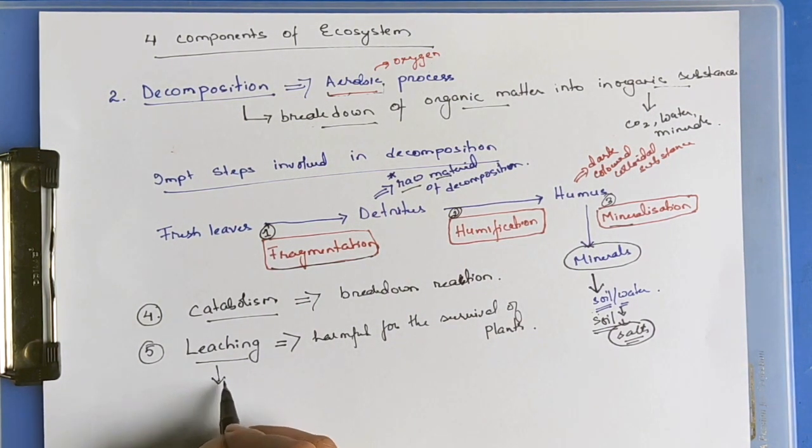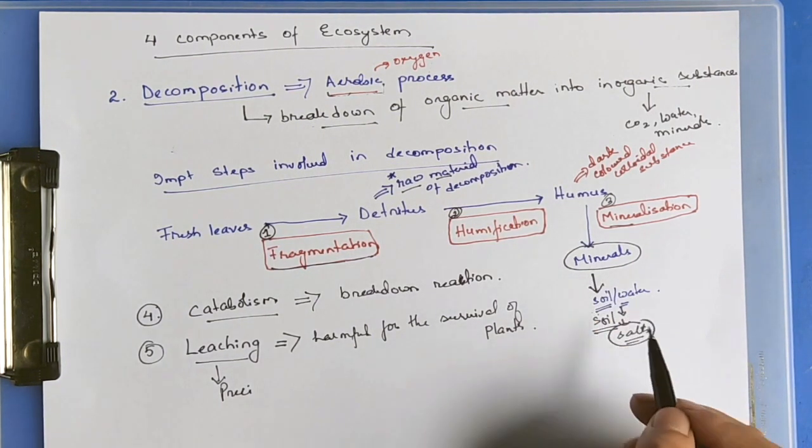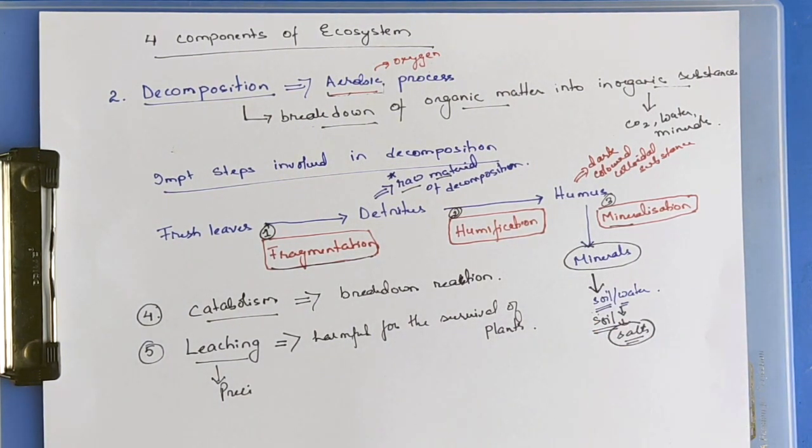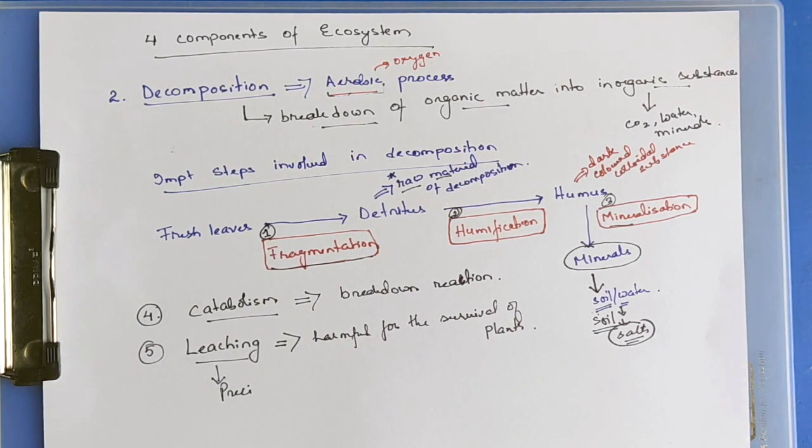Leaching is the precipitation of minerals. They get precipitated deep inside the soil, and they will get converted into salts or a solid which is not absorbable for the plants. They are harmful for the plants.